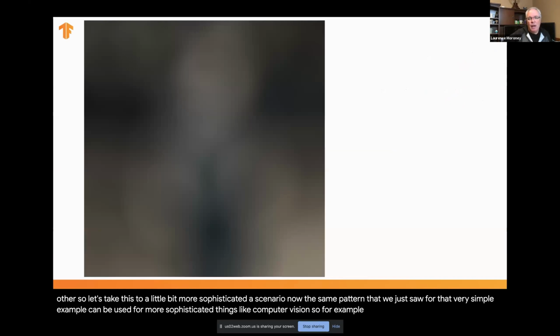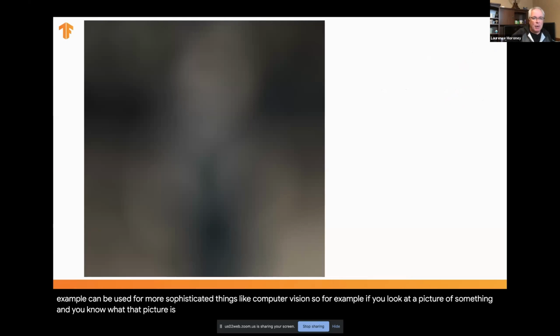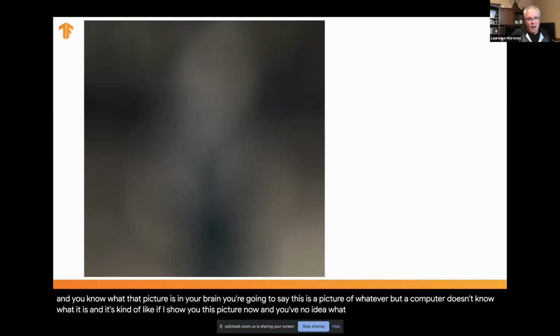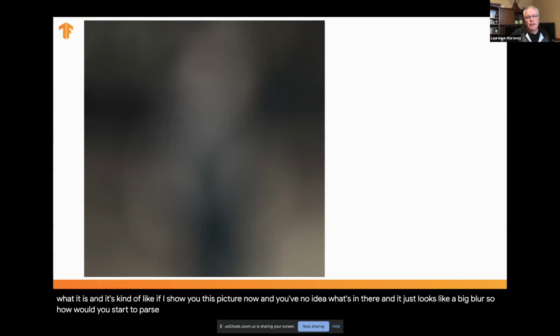So for example, if you look at a picture of something and you know what that picture is, in your brain you're going to say this is a picture of whatever. But a computer doesn't know what it is. It's kind of like if I show you this picture now, and you've no idea what's in there, and it just looks like a big blur. So how would you start to parse what's in that picture?